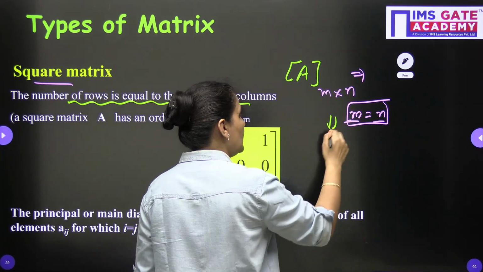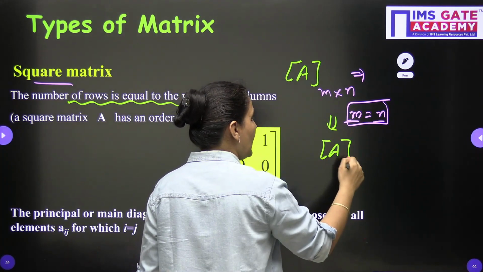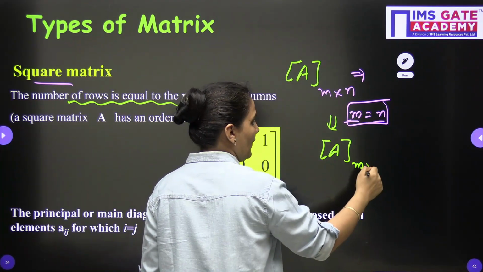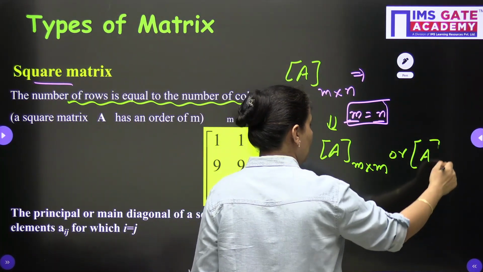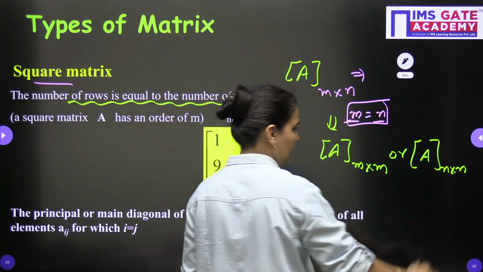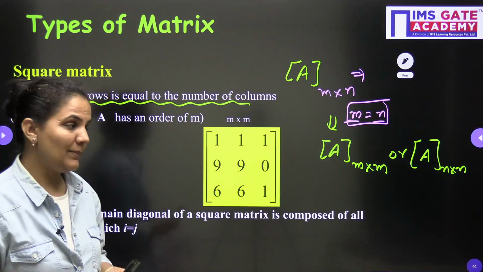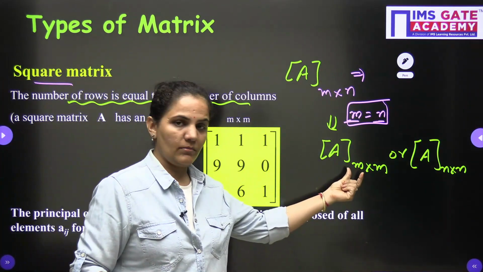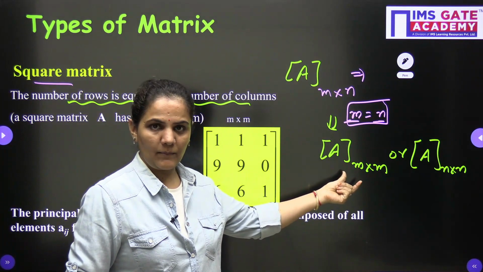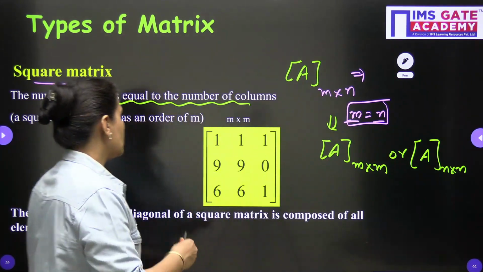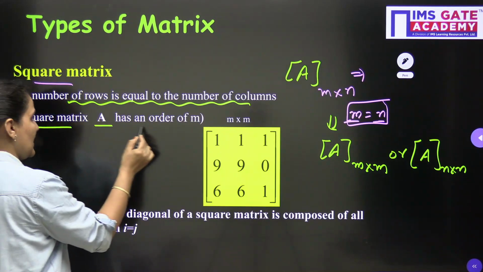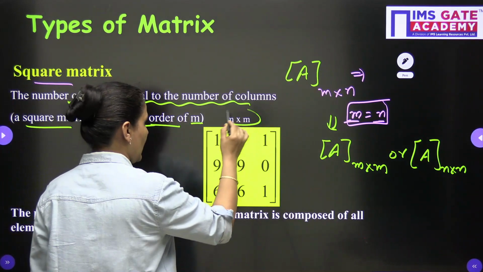So you can denote this one either by m cross m, which means in the place of n you can put m, or you can denote it by n cross n, right? This is the square matrix where the number of rows is equal to the number of columns. So either I can denote it m cross m or I can denote it n cross n. Okay, so here you can see square matrix A has an order of m, so m cross m.